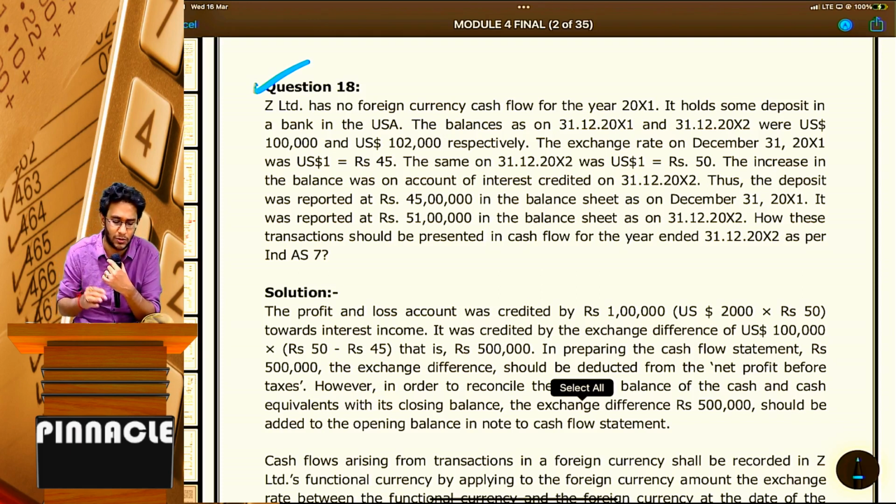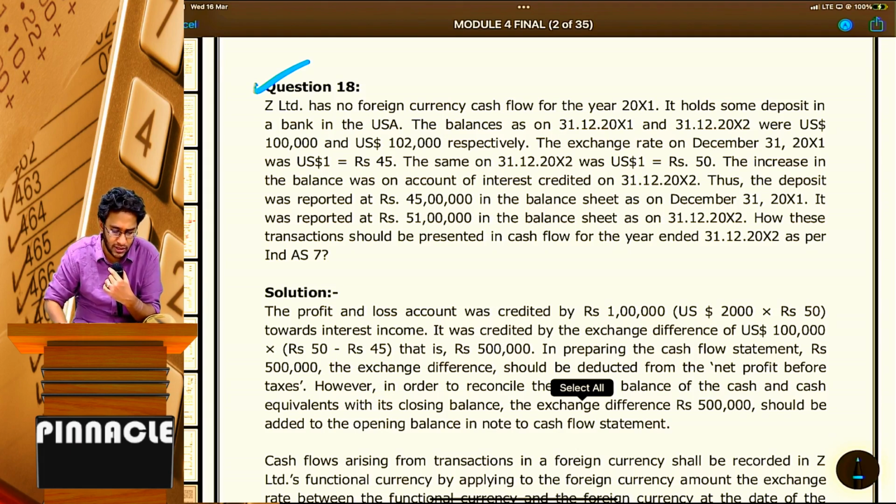Apparently, from 1 lakh to 1 lakh 2000 it increased in the deposit account, which should be nothing but the interest credited to your deposit, sir. Anyway, the exchange rate on 31st December 2001, the last year ending, is 45, and on 31st December 2002, the current year ending, it is 50. So dollar rate improved. The increase in the balance was on account of interest credited on 31st December 2002. Increase in the balance of 2000 dollars is what is being discussed.